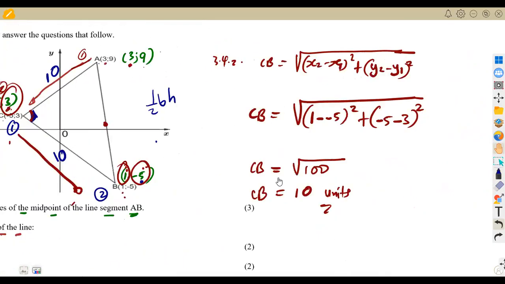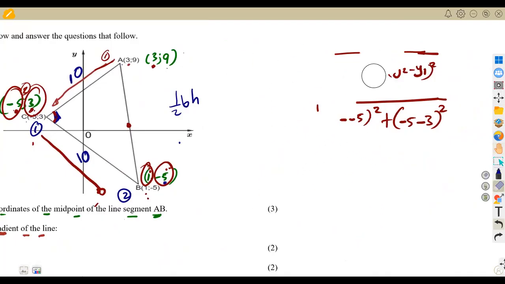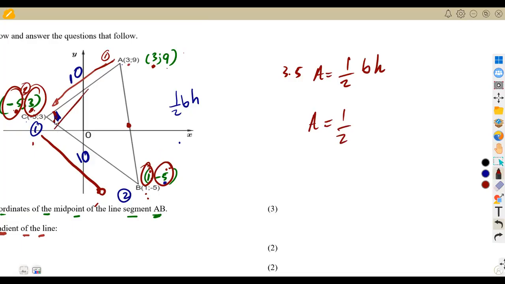So with these two sides, I can calculate the area of this triangle, because I know that the area of a right angle triangle is simply what? Half base times the perpendicular height. So this is going to give us the area in that case. Our area is going to be half of the base times the perpendicular height, and any of these can be the base or the perpendicular height of this given triangle. We're going to multiply 10 and 10 together. So that's half of 10 times 10.